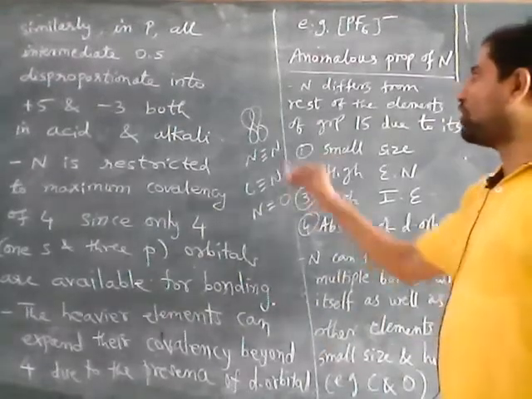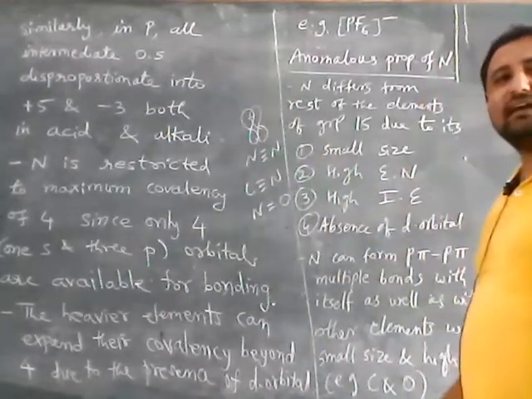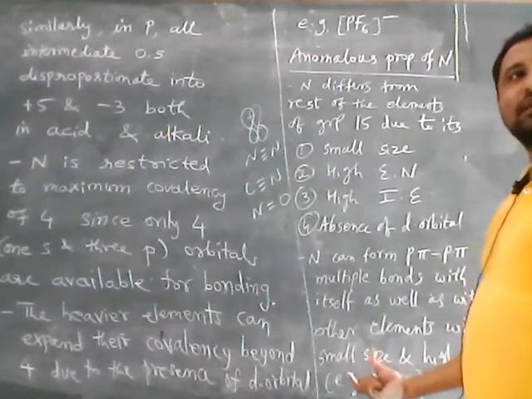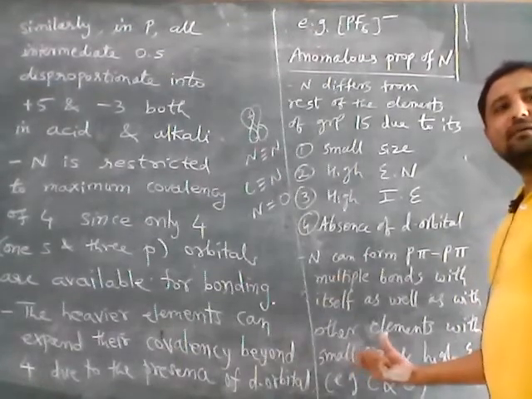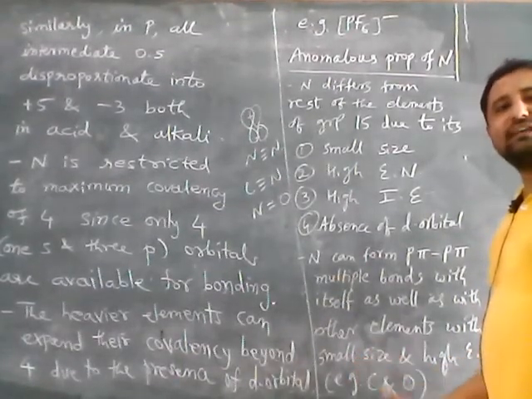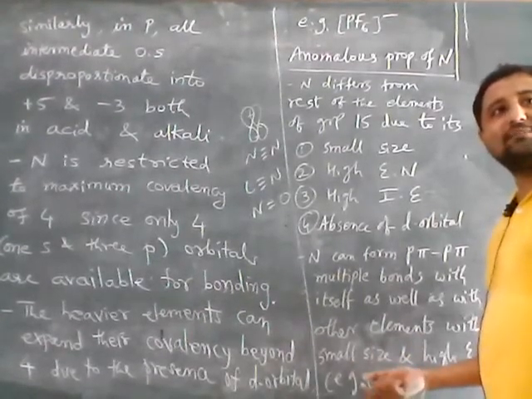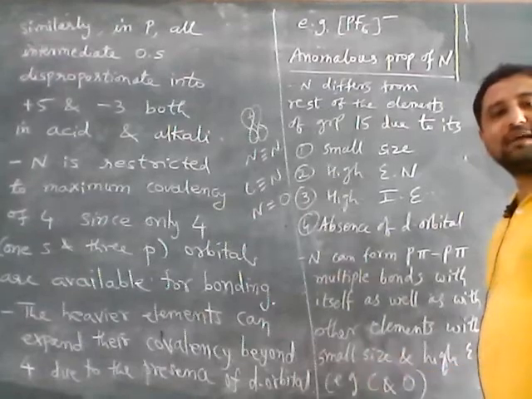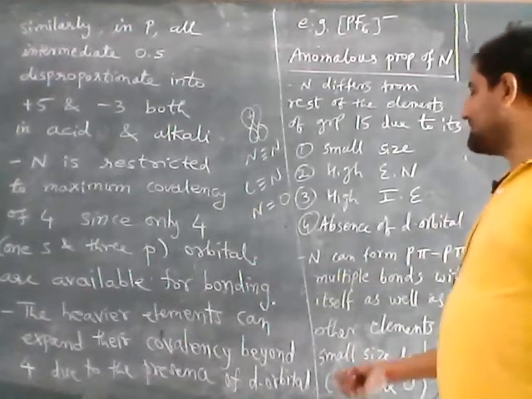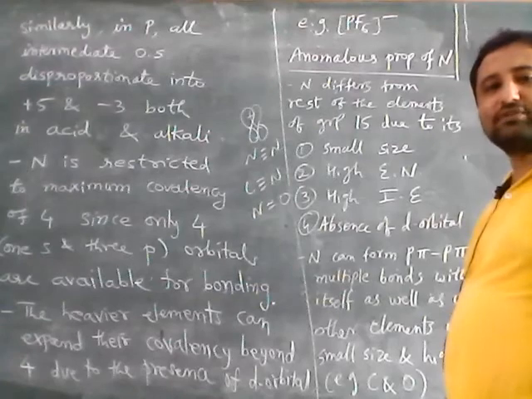So the bond will be shorter and stronger. That's why we will see that in multiple bonds, the bonds will be much stronger. So that's why it can form p pi bonds with small, highly electronegative elements or other non-metals. So this is about the anomalous behavior of nitrogen.